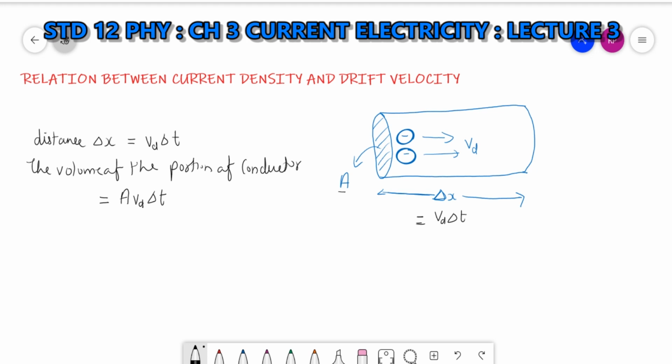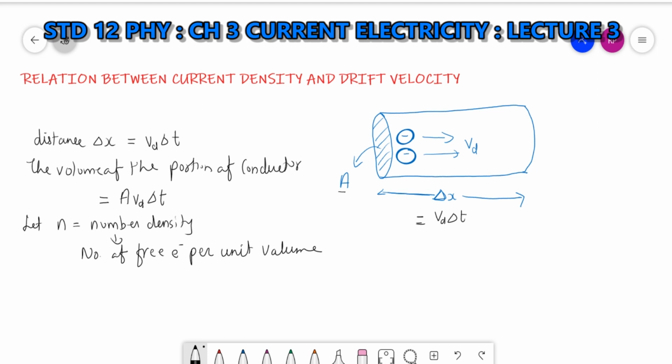Clear? Now let n be the number of free electrons, that is the number density. Now what is number density? Number density means the number of free electrons per unit volume.